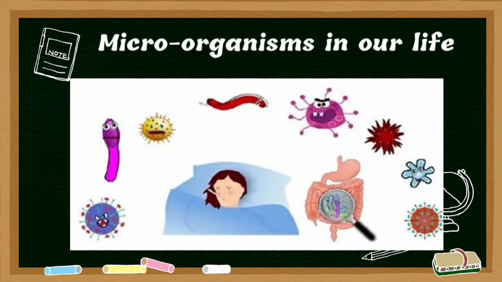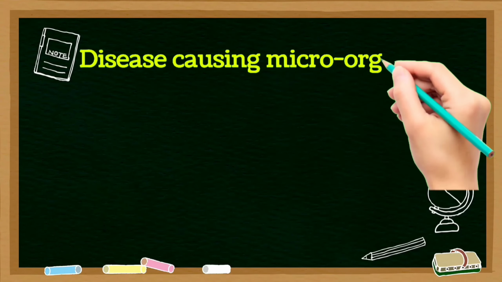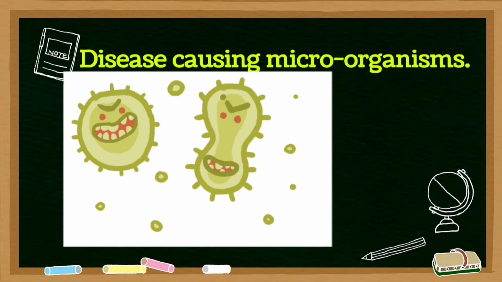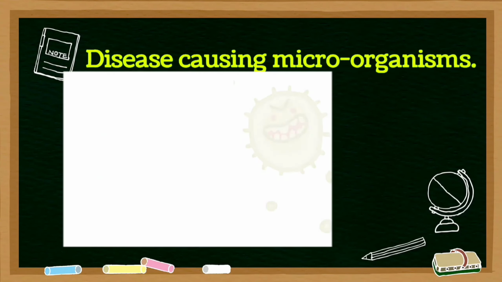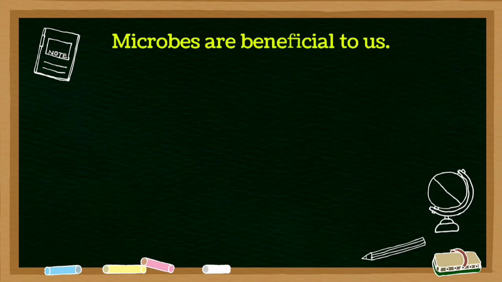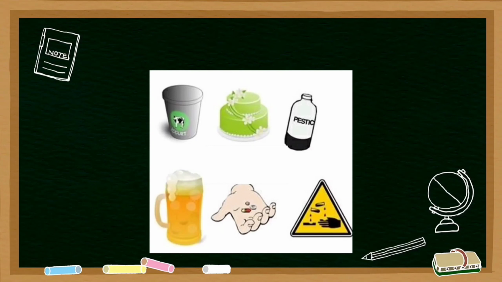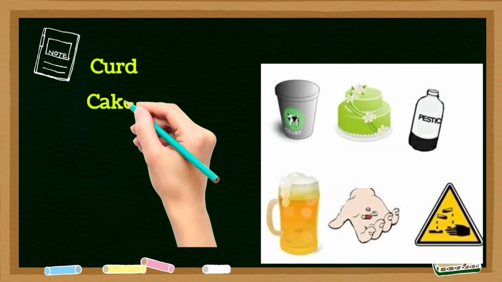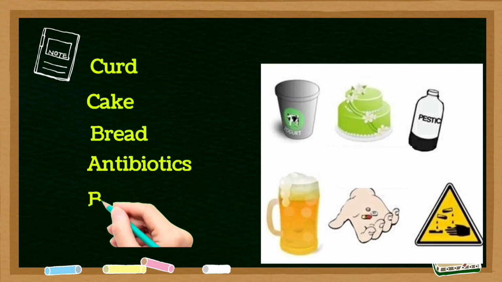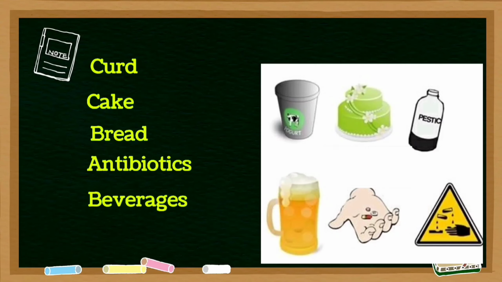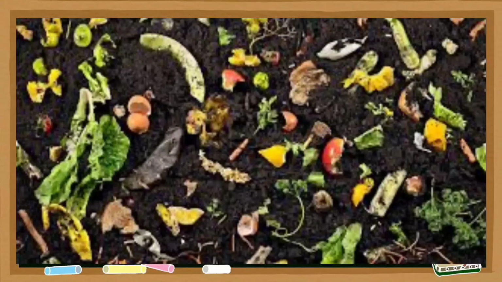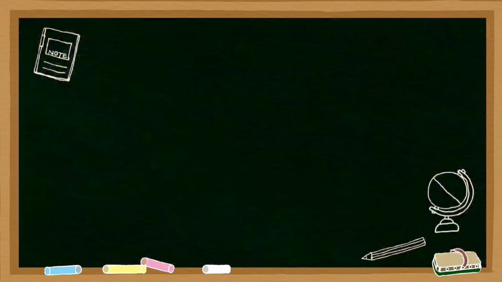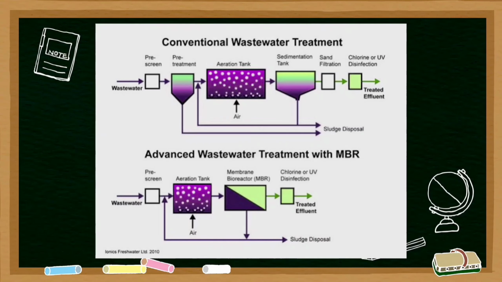Role of microbes in our life. You might know microbes only for causing harm to human beings by causing disease and making us ill. But the truth is, microbes are also beneficial to us in a variety of ways. They help in preparation of several household and industrial products like curd, cake, bread, antibiotics and beverages. They also help the environment, acting as decomposers and biofertilizers. They play an important role in sewage treatment as well.